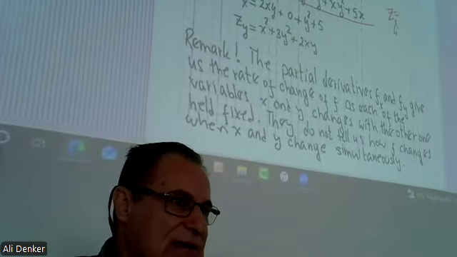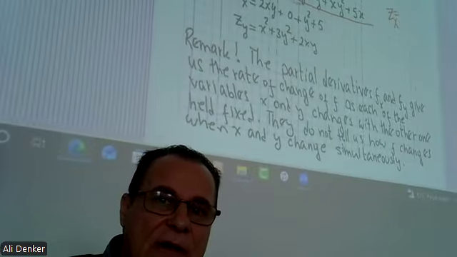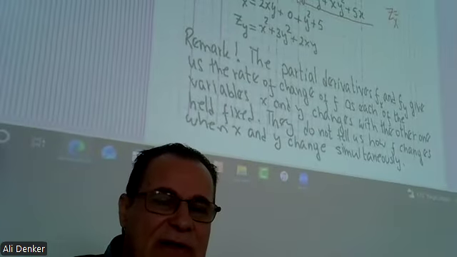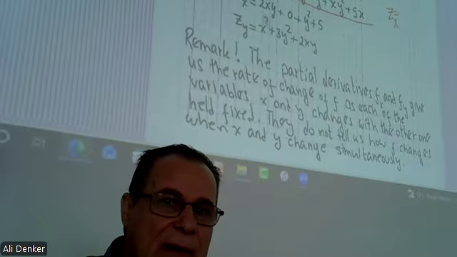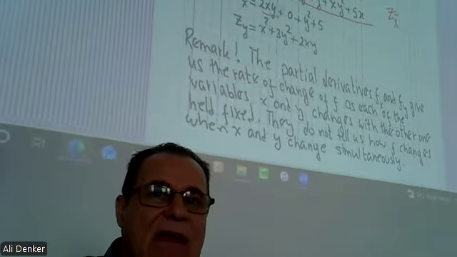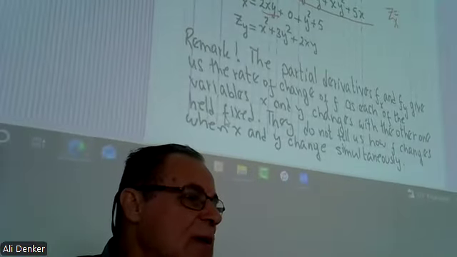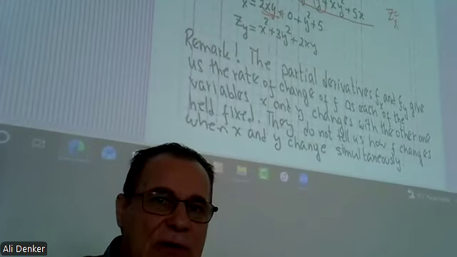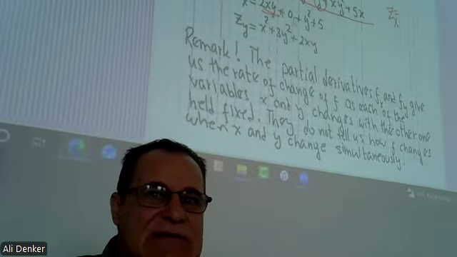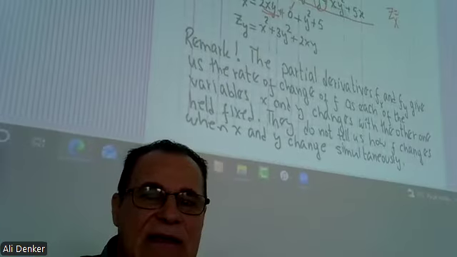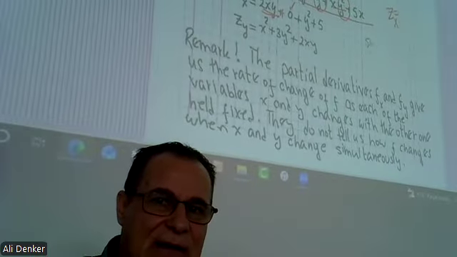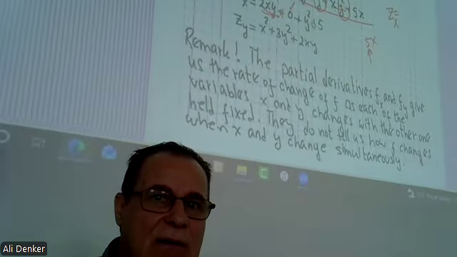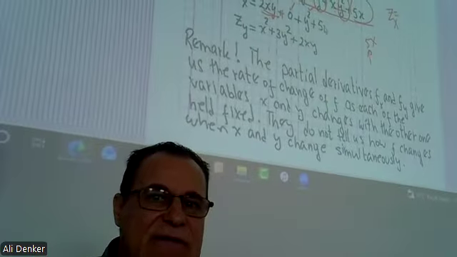For x squared y, the derivative is 2x times y. The derivative of y cubed, a constant, is 0. The derivative of x y squared is y squared. And the derivative of 5x is 5.